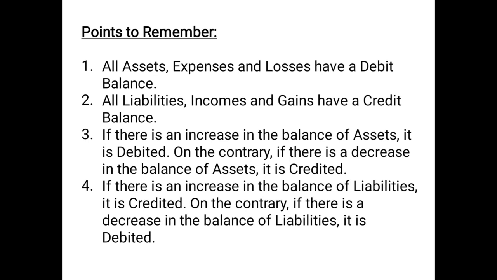On the contrary, if there is a decrease in the balance of assets, it is credited. In the similar manner, the fourth point, if there is an increase in the balance of liabilities, it is credited. On the contrary, if there is a decrease in the balance of liabilities, it is debited, just opposite of assets. So these are the 4 points.